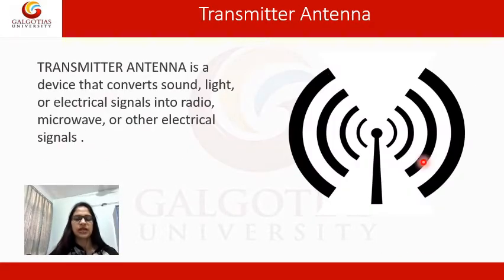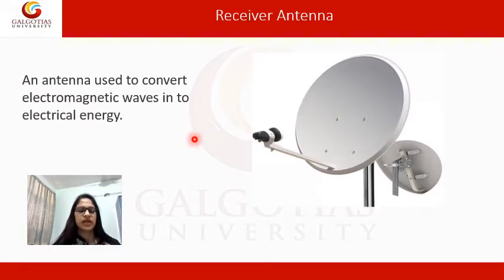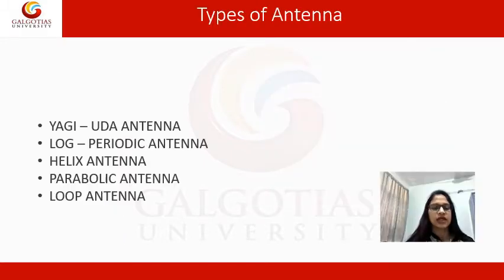Transmitting antenna. See, this is our transmitting antenna. A transmitting antenna is a device which converts sound, light or electrical signal into radio waves and another electrical signal. Receiving antenna is a device which converts electromagnetic waves into electrical energy. It means the receiving antenna converts electromagnetic waves received from the transmitter into electrical signal and again transmits it to the respective device.